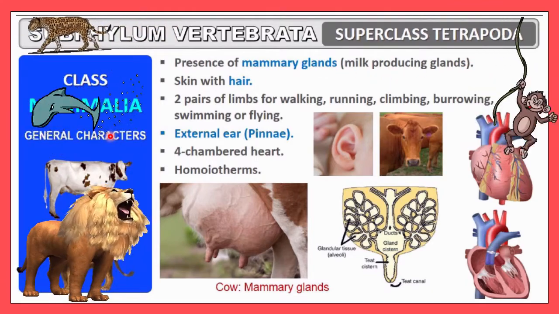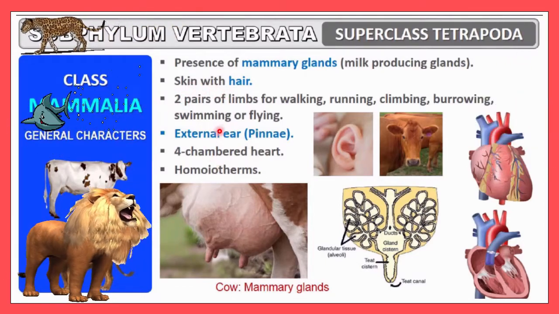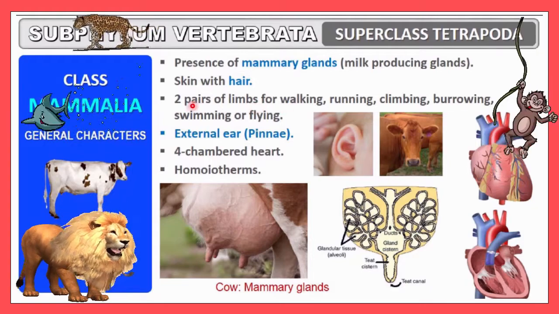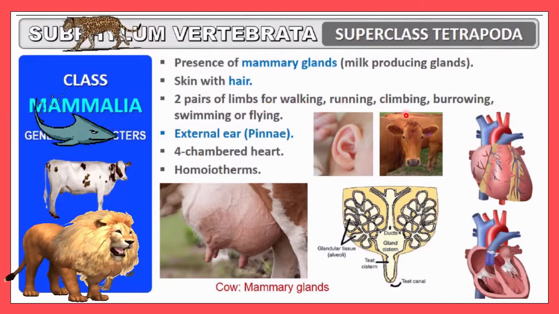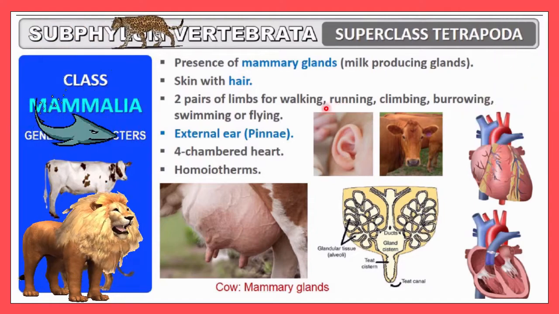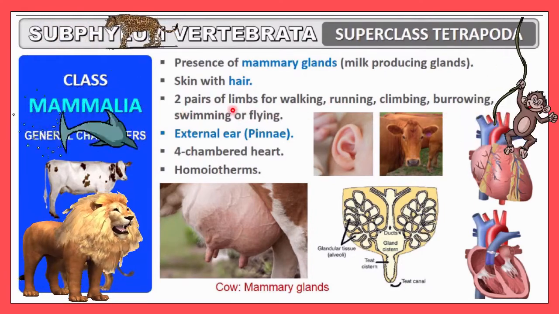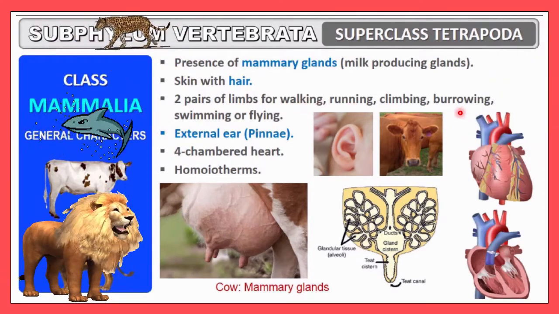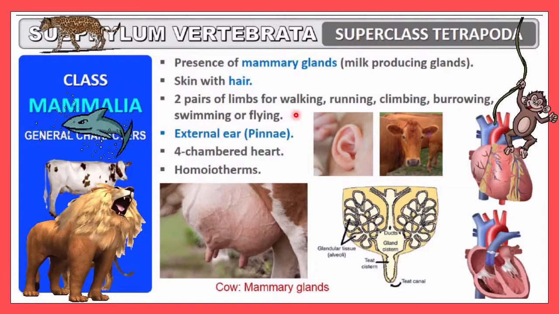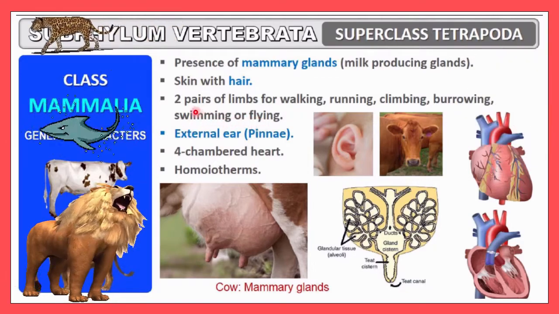And that's why they are considered as Mammalia. Here the skin will be with hair, meaning the whole skin will be covered with hairs. Here two pairs of limbs for walking, running, climbing, burrowing. So these are all activities done with the help of the limbs. So here two pairs of limbs will be there for walking, running, climbing, and burrowing. Then swimming or flying, these are all activities which will be done with the help of limbs.